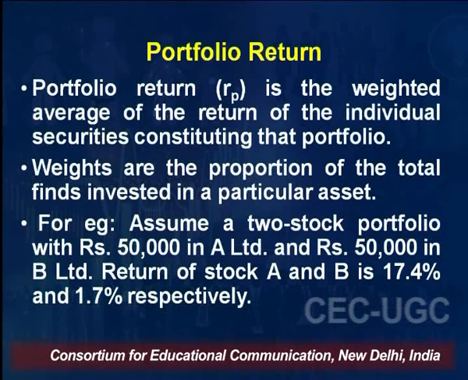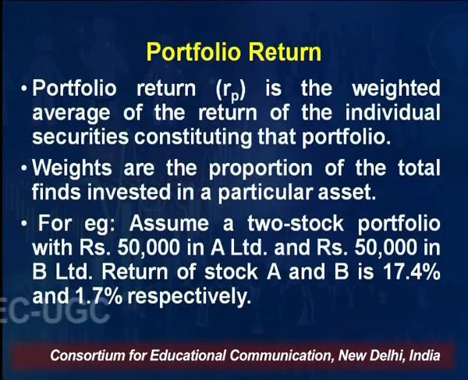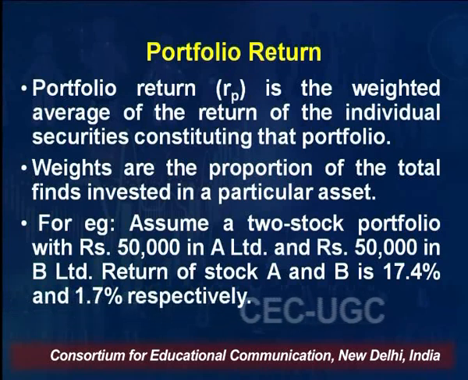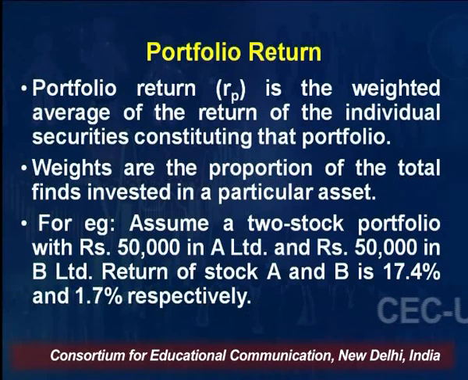To take the thing simply for understanding purposes, if I am investing in 2 securities equally, I am investing 1 lakh rupees, I am investing 50,000 in A company, and I am investing 50,000 rupees in B company, right? And A company gives me a return of say 17.4%, and B company gives me a return of 1.7% only, right?